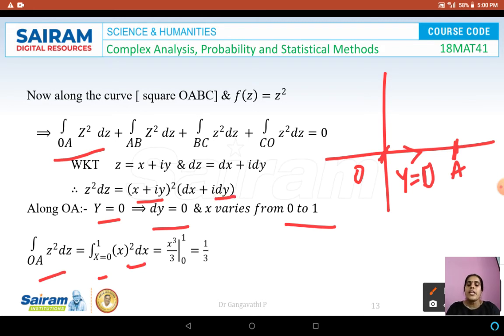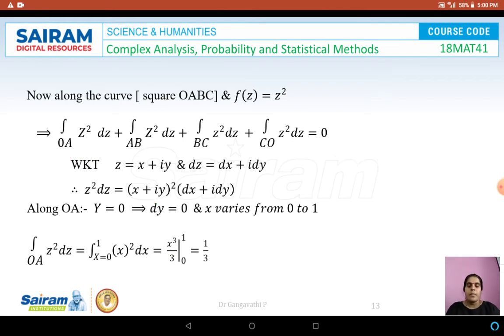So the integration of x² is x³ by 3. And substituting the limits 1 and 0, the upper limit minus the lower limit, we get the integral over OA of z² dz as 1 by 3.